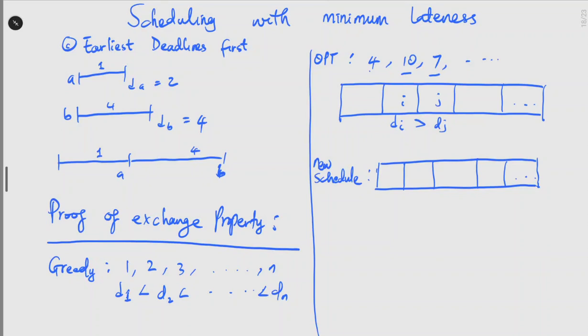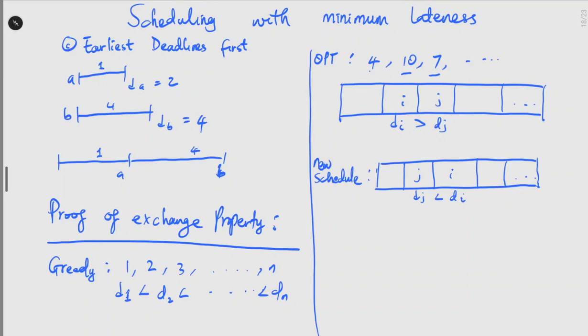Because the deadline of I is greater than the deadline of J, we switch them. We now have J and I. So we see that now we have the deadline of J, which is less than the deadline of I.